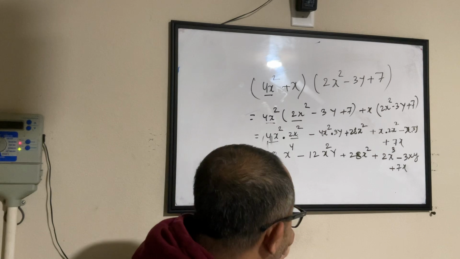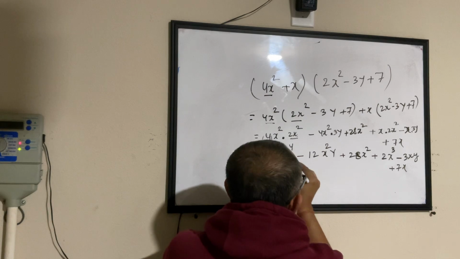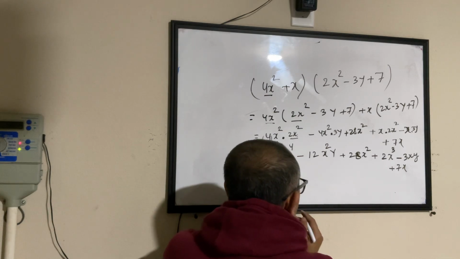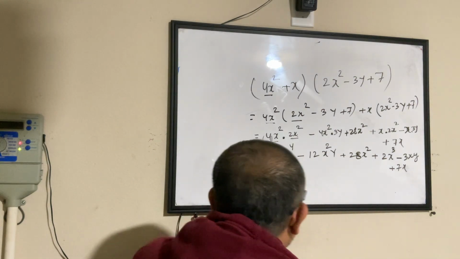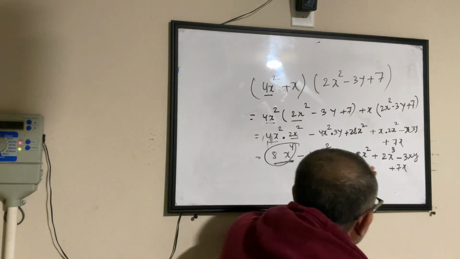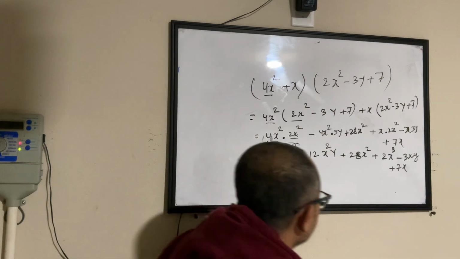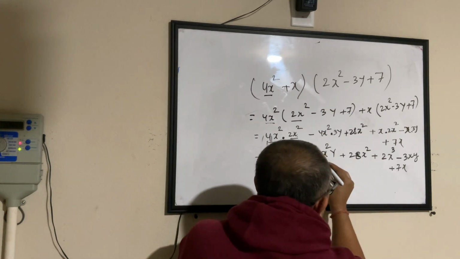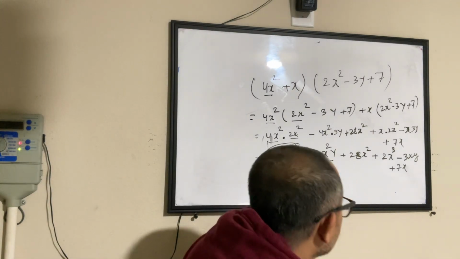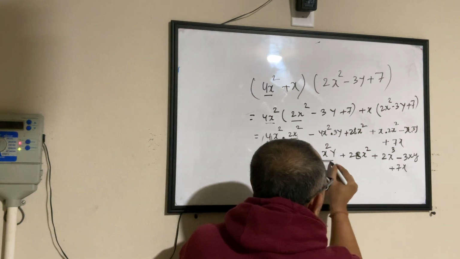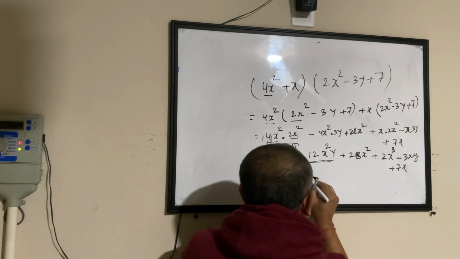Now, do we have an opportunity for adding things? This one is x4. Let's go to sports again. Say x4 is cricket. How many x4 do we have? We have only x4 here. No other place has x4. So it remains as 8x4, or 8 cricket, whatever you call it. Let's say x square y is football, or soccer, whatever you call it. I have only one of this. No other place I have this football. 12, so minus 12x square y.